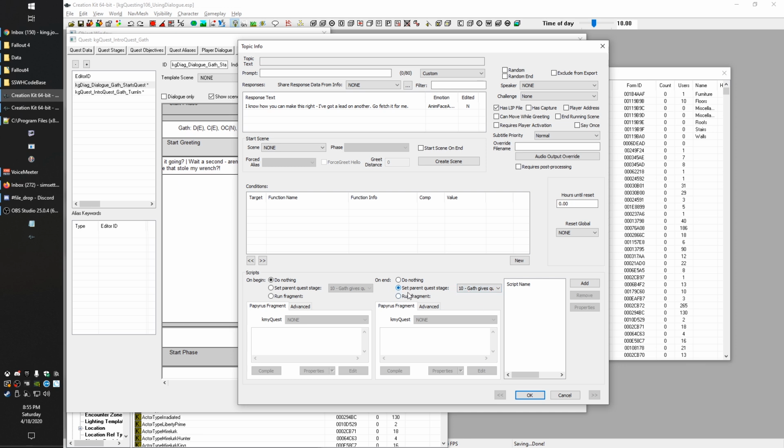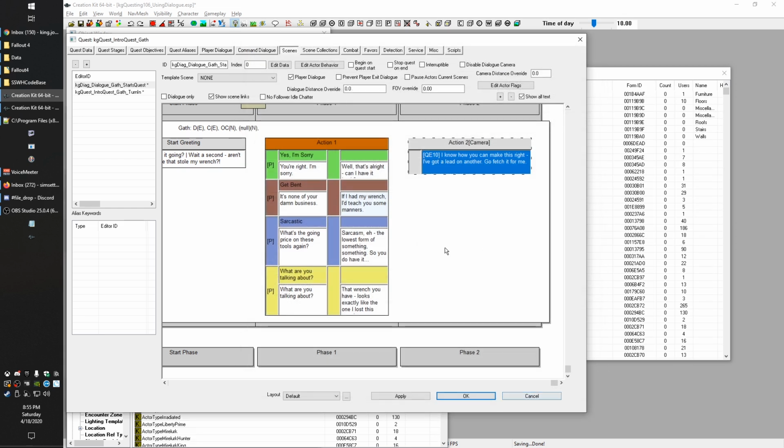Another way we could do this is we could run a fragment and type in and run the code command set stage. I hate fragments. I've mentioned this many times. I'm going to continue to mention it over and over again. They're kind of a mess. They're very difficult to organize. It's a very good way to lose track of where your scripts are when you're packaging, so I'm just not a big fan.